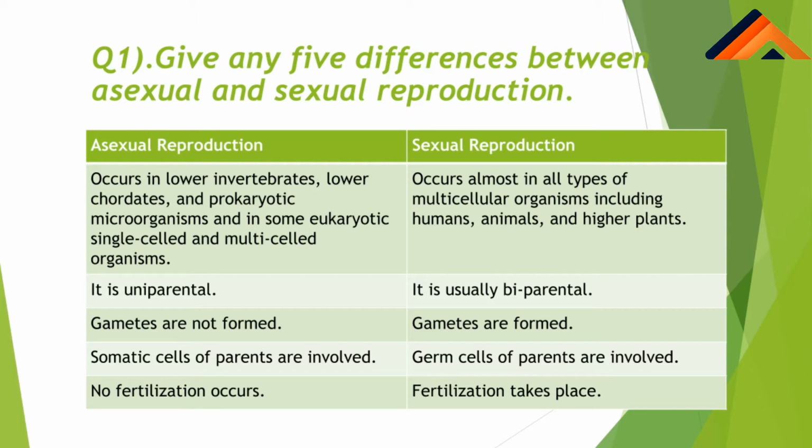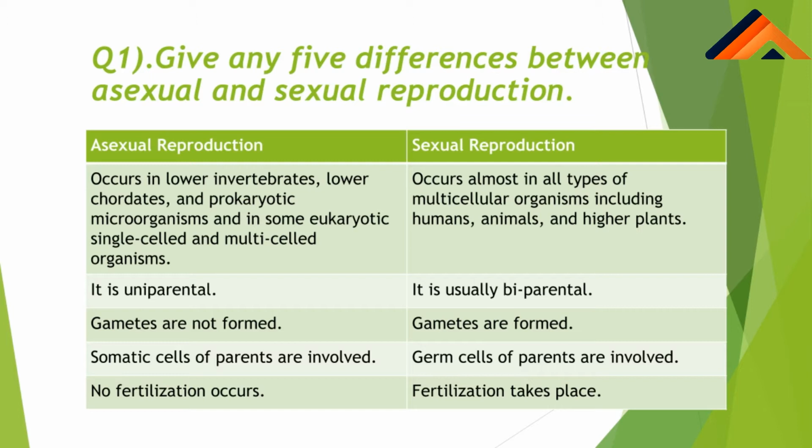So first of all you have to write this in tabular form. Whenever this type of difference question is asked, you have to write this in tabular form. First difference between asexual and sexual reproduction is, asexual reproduction occurs in lower organisms, that is single cellular organisms or multicellular organisms, but sexual reproduction occurs in multicellular organisms and in higher plants.